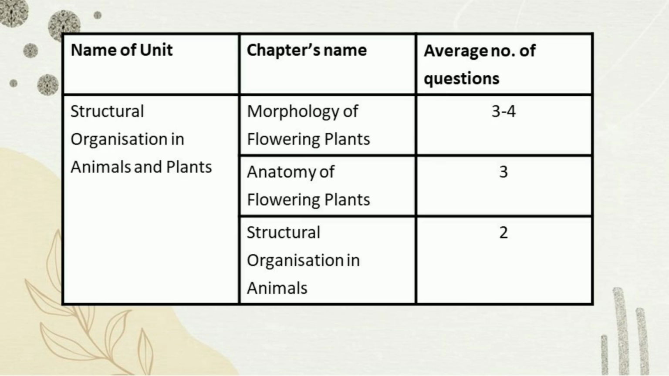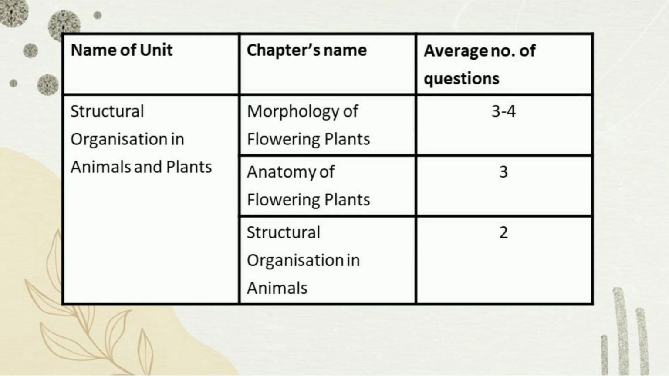Now, coming to second unit, structural organization in animals and plants. First chapter is morphology of flowering plants. We get 3 to 4 questions from this chapter alone, and the important topics are flower, root, families. Next chapter is anatomy of flowering plants. We usually get 3 questions from this chapter, and the important topics are tissue system. I must say this is very important and a must know topic.